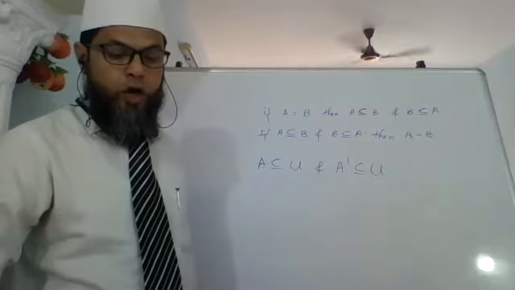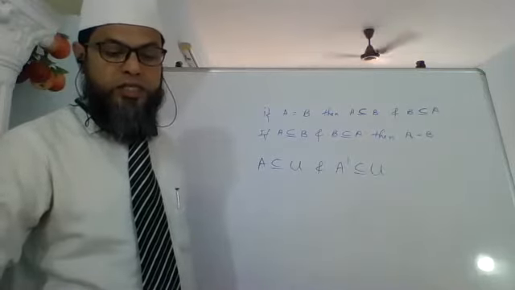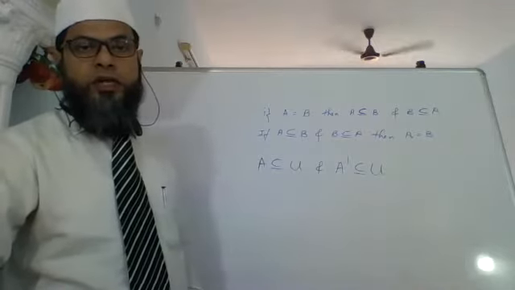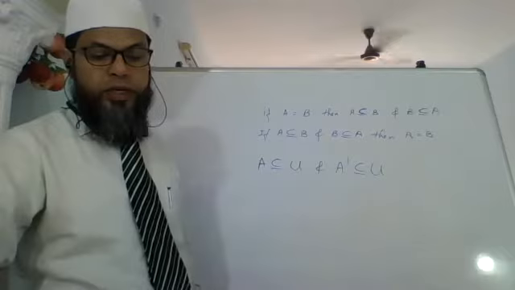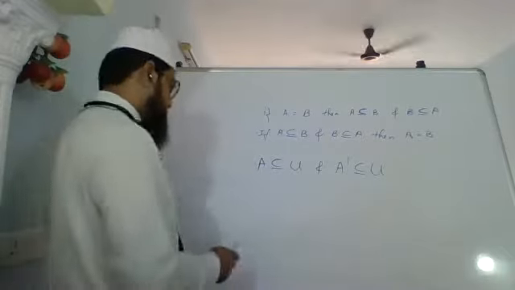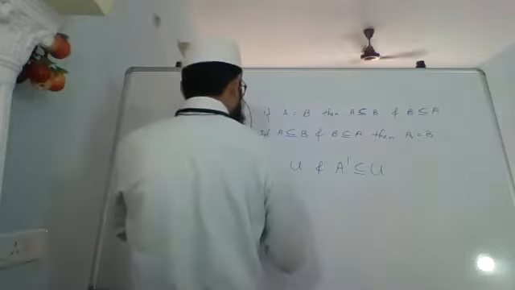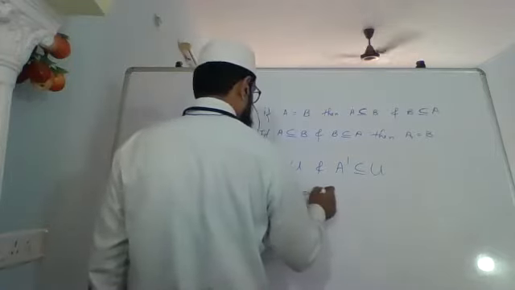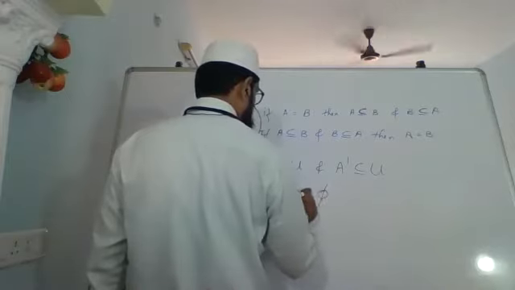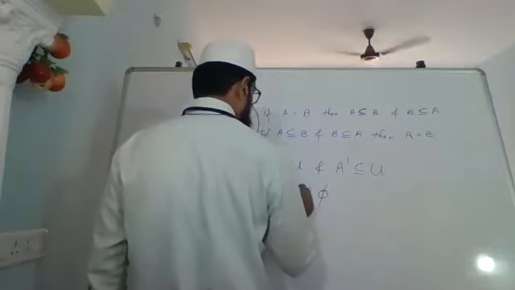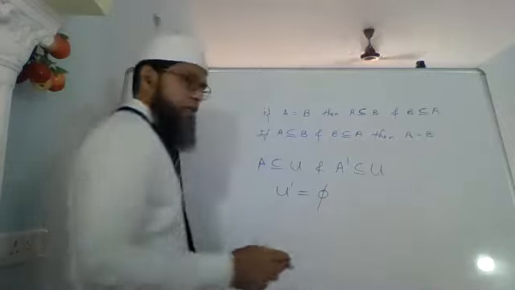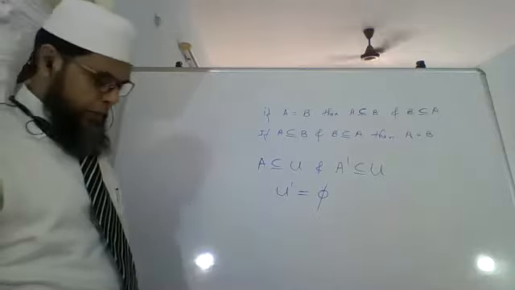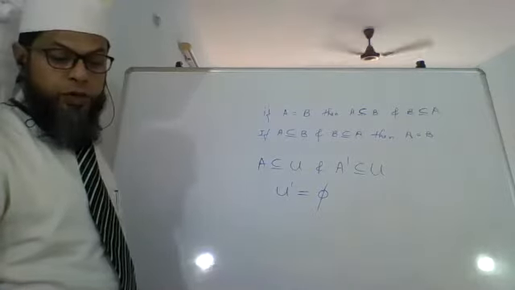Third property, complement of set U, that means complement of the universal set, is the empty set. That means U dash equals phi.